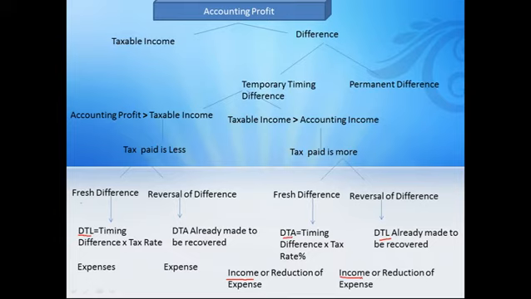Now here the basic point is why this happens. The reason is there are certain expenses in the profit and loss account which are not allowed in the future. So expenses which are not allowed in the future are, as you know, the fines and penalties which are not going to be recovered in future. So therefore these are disallowed, but we have debited them to the profit and loss account, because of which our taxable income has been reduced. So therefore the income tax department will impose fines or penalties, and these differences are permanent in nature.